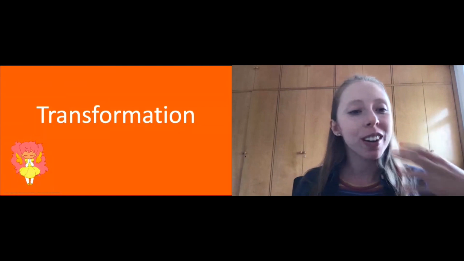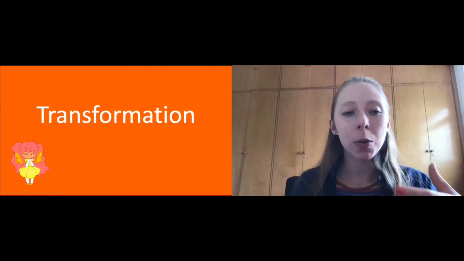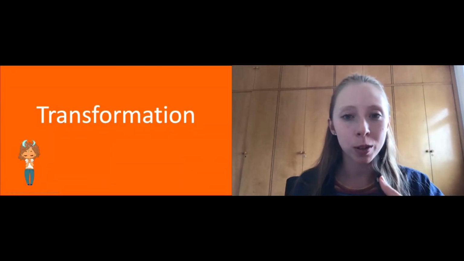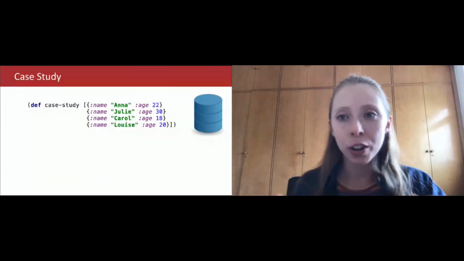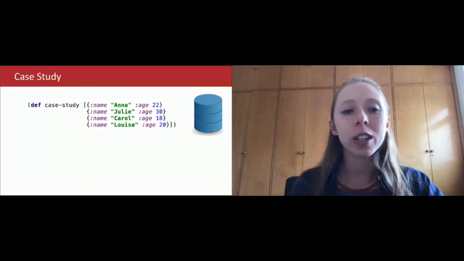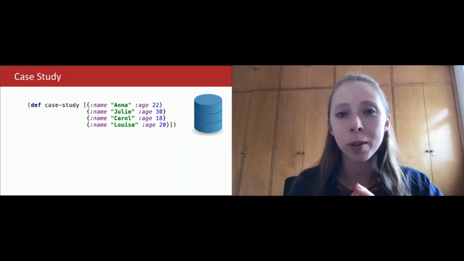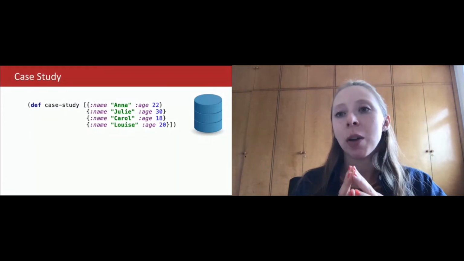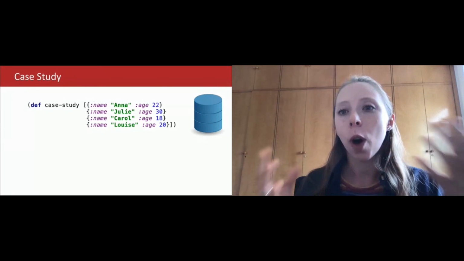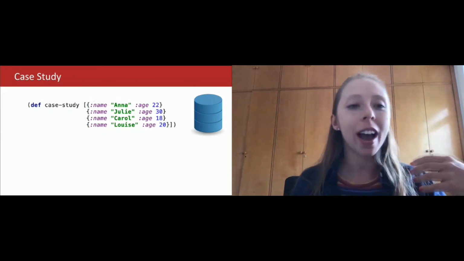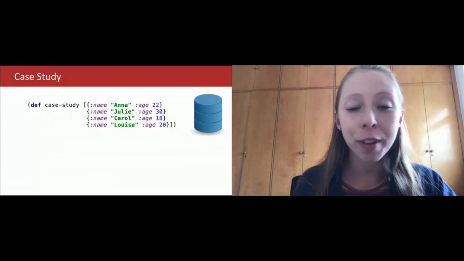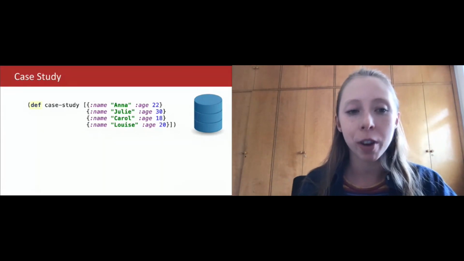And with this idea of macros, we have a macro that helps us to do that. And to show you this and some other things about Clojure, I brought a case study that will help us to truly identify what's happening and why they are used and why they should be used. So here I have a variable. This is how I declare a variable in Clojure.